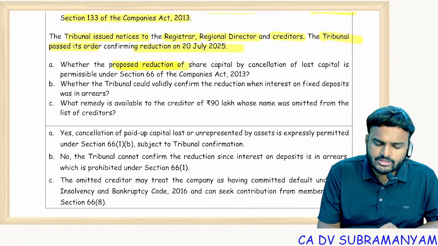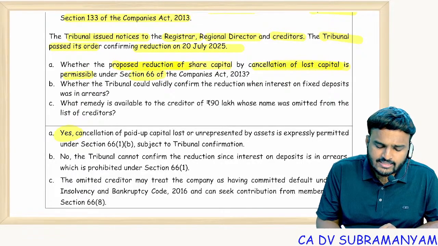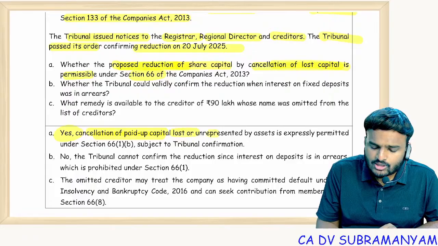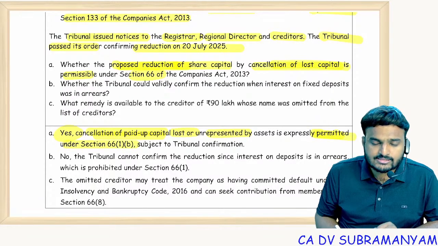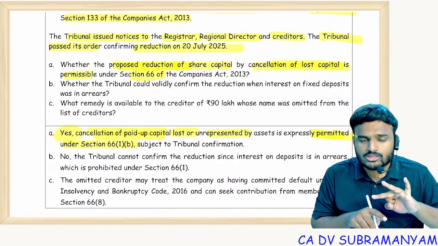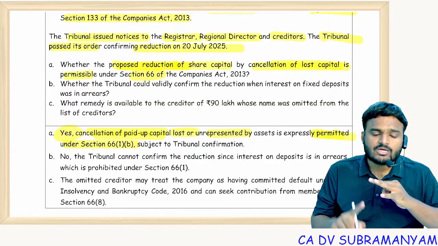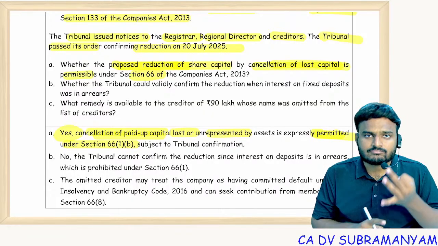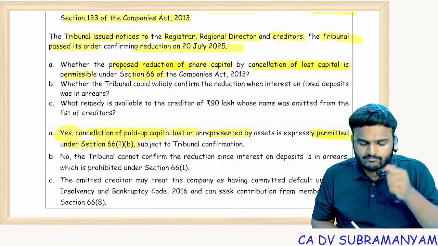Whether the proposed reduction of share capital by cancellation of lost capital is permissible under 66? Yes. Cancellation of paid up share capital which is lost or unrepresented is permitted under section 66. Reduction of share capital happens in 3 ways: cancellation of uncalled, cancellation of lost capital, cancellation of unwanted capital. 3 are allowed. In these 3, the second one is there.